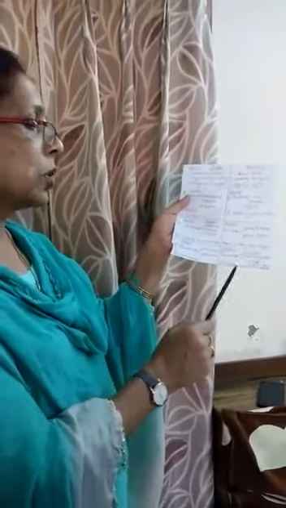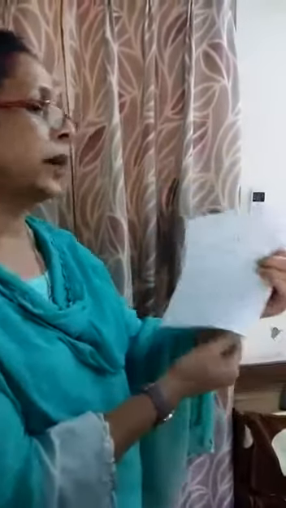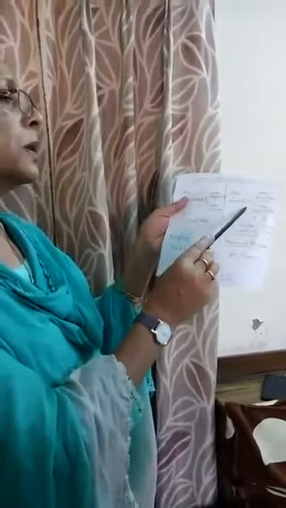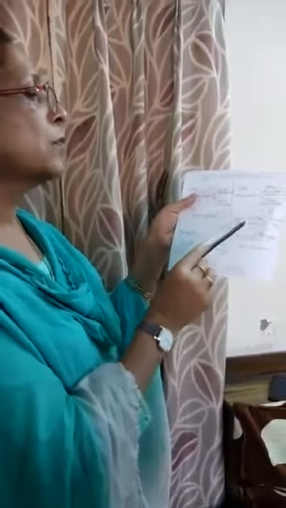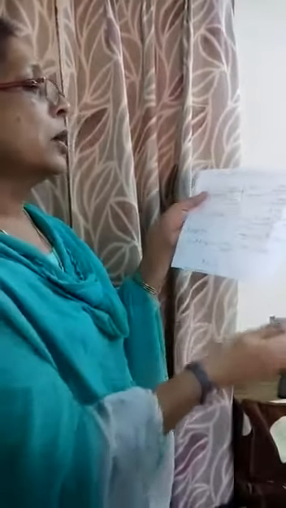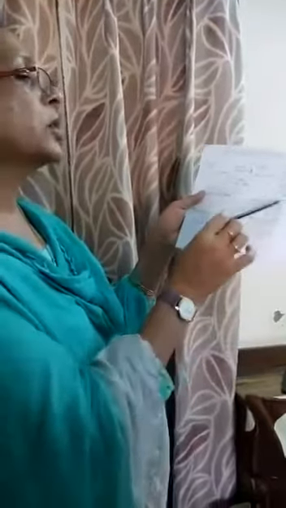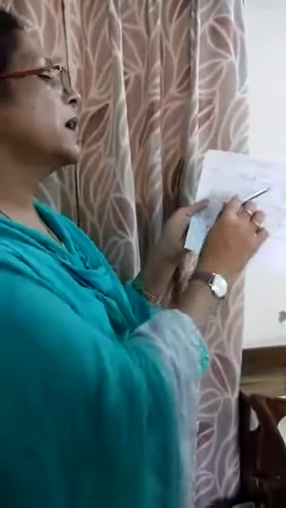Here I am taking one more order, the order Primates, in which gorillas, chimpanzees, man and monkeys are included. These orders, Primates and Carnivora, share the same characteristics, so they are included into a common class, the class Mammalia. Here I have put arrows: in Carnivora the families Felidae and Canidae are included, and in Primates, monkeys, chimpanzees, gorillas and man are included. All of them share common characteristics, hence they are in the same class Mammalia. From the start we were taking the example of mammals only, so here class Mammalia is taken up.